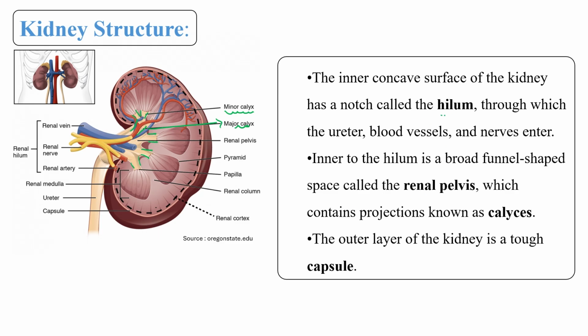Clear? So the notch-like structure, hilum, is present on the inner concave surface side. Then there is a funnel-like structure known as renal pelvis. And this renal pelvis has certain finger-like projections, which are known as calyx, major and minor calyx. We can further divide it according to their branches. There is an outer surface. The outer surface or outer layer of the kidney is comparatively tough, and this is known as the capsule. Outer surface. Clear? So this is the overall structure of the kidney.